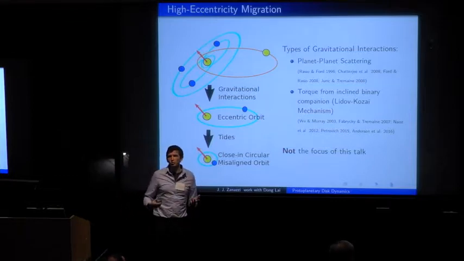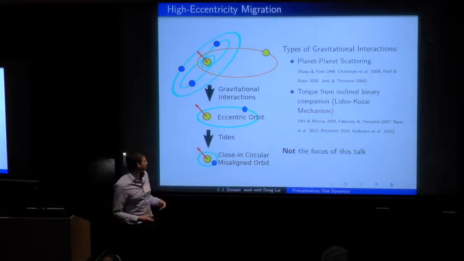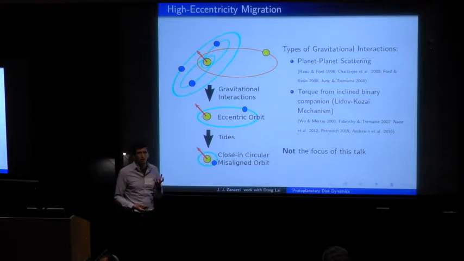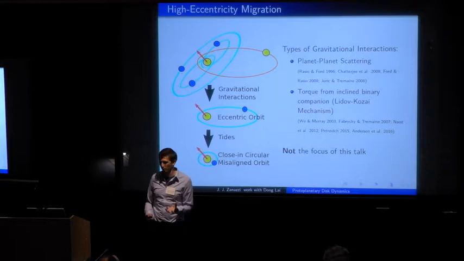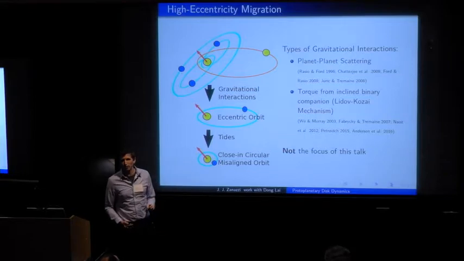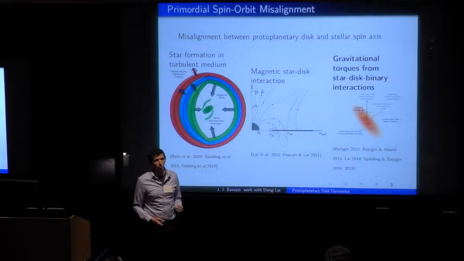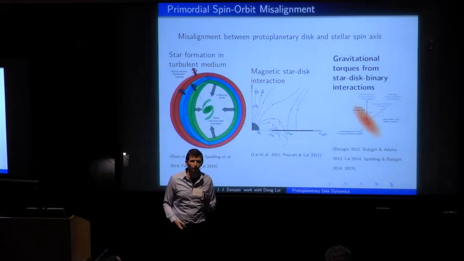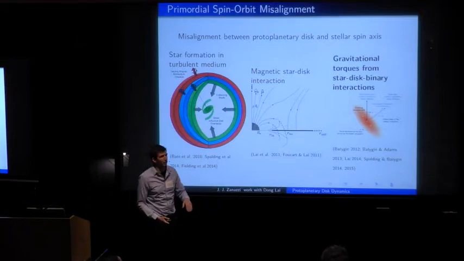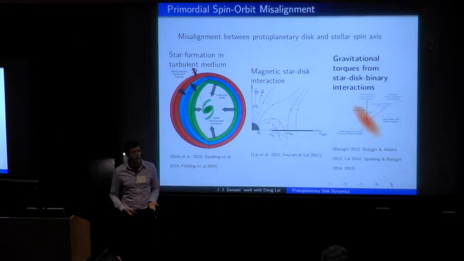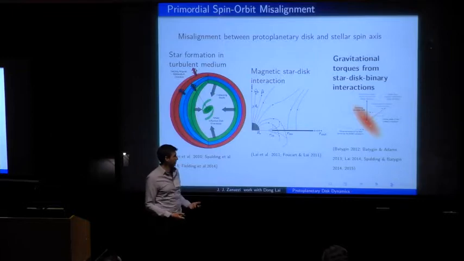And then tides work to circularize the orbit to leave a close-in, short-period planet, which is misaligned with the equatorial plane of the host star which it formed in. This is not going to be the focus of today's talk. Instead, what I'm going to talk about is an alternative formation channel known as primordial misalignment, which argues that the misalignment between the exoplanet and its host star occurs while the exoplanet is still forming in its natal protoplanetary disk.